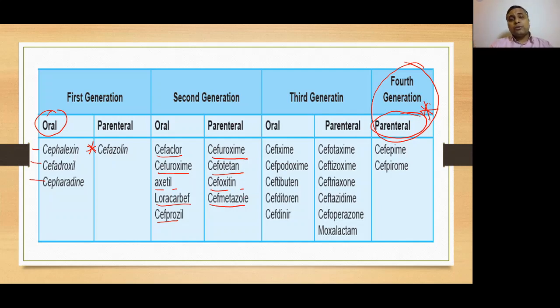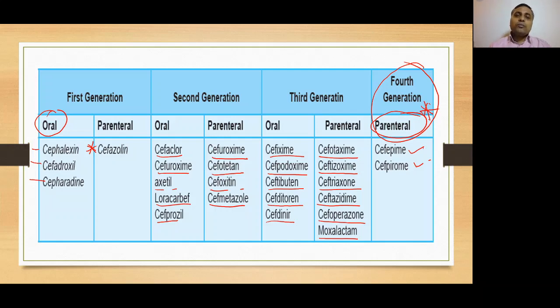The cephalosporins which belong to the third generation and can be given through oral route are cefixime, cefpodoxime, ceftibuten, cefditoren, cefdinir. And the third generation cephalosporins which can be given through parenteral route are cefotaxime, ceftizoxime, ceftriaxone, ceftazidime, cefoperazone and moxalactam. And the fourth generation which can only be administered through parenteral route are cefepime and cefpirome.